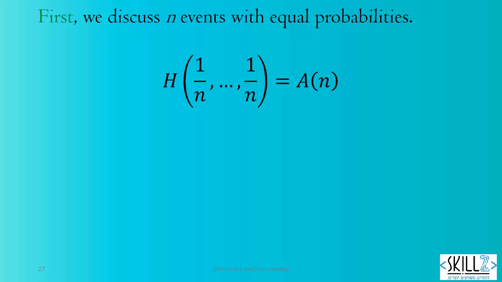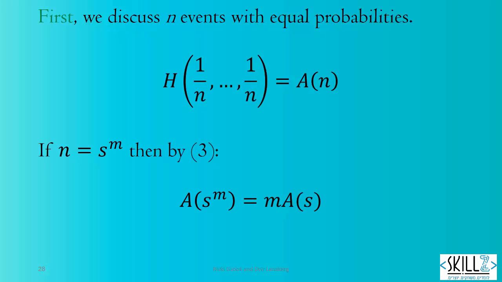We will call the entropy of n events with equal probabilities A of n. If n is equal to s to the power of m, then A of s to the power of m is equal to m times A of s. It's like the example of throwing m dice we discussed before. We will call this x.